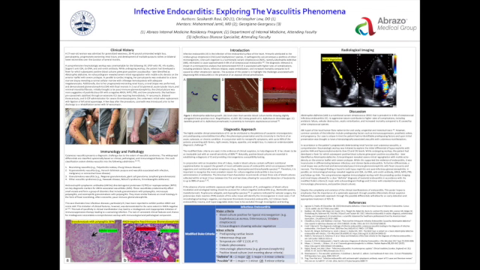atypical clinical presentation. In Figure A, you can see an aerobic blood culture showing slightly elongated gram-positive cocci, and in Figure B, you can see the colony growth of Abiotrophia defectiva on chocolate agar, and then in C, you can see the satellite growth of the same organism in proximity to a hemolytic staphylococcal streak. The important thing about this presentation was that our patient had a cutaneous vasculitis presentation, the purpuric rash.